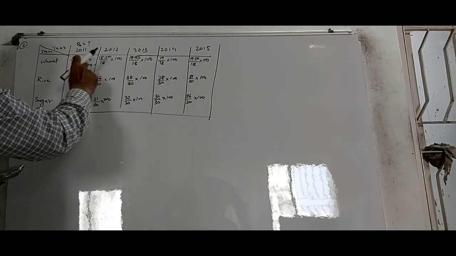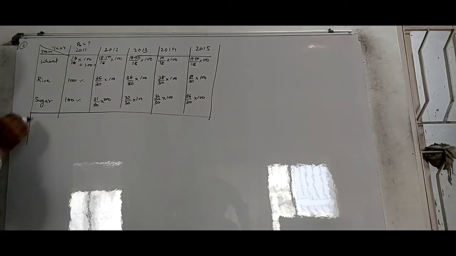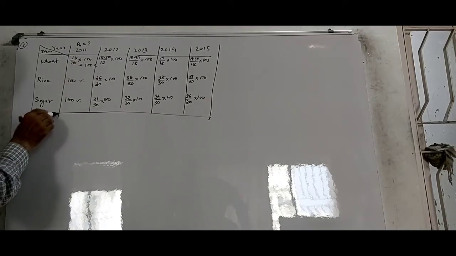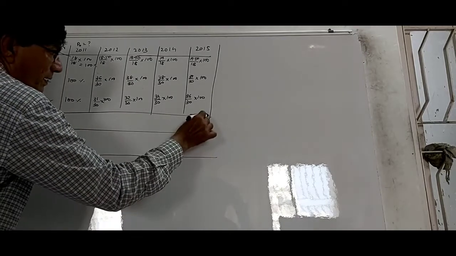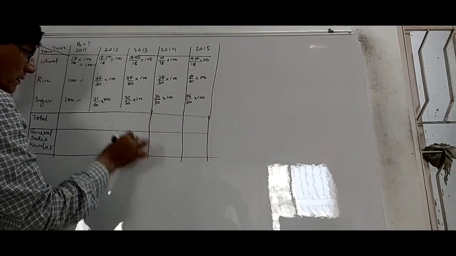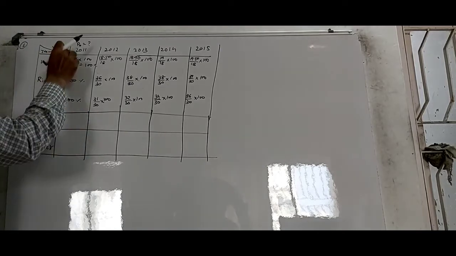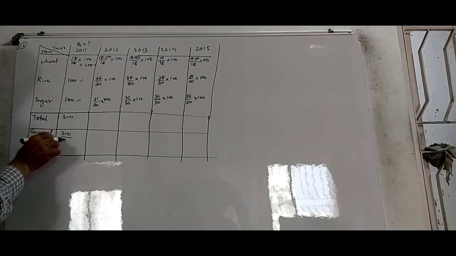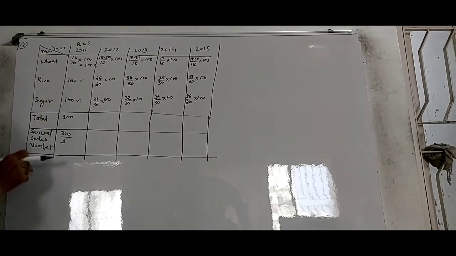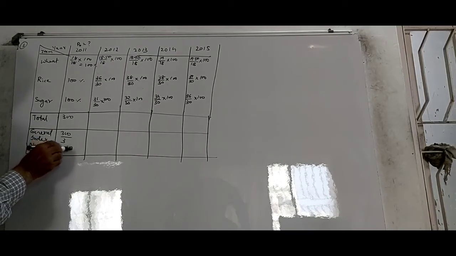So let us see the first one. This is all 100 of course, and then you can add it up here, total, and then the general index number. The general index number of all the items put together. The total of these obviously will be 300, and the general index number will be 300 upon how many items? 1, 2, and 3. So n is equal to 3 here.